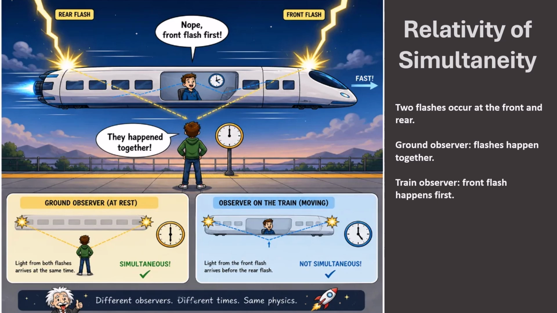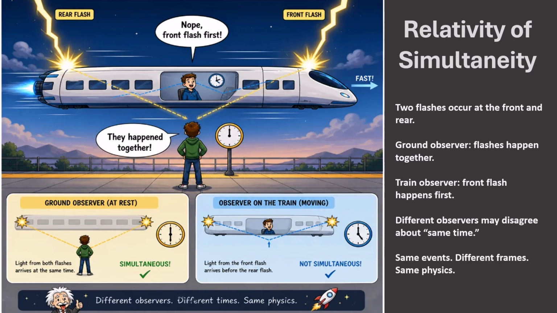But the observer inside the moving train is traveling toward the front flash and away from the rear flash. So the train observer receives the front flash first. To the train observer, the two flashes are not simultaneous. This does not mean that one observer is careless or wrong. They are observing the same two events from different frames of reference. The lesson is simple: same events, different frames, same physics.